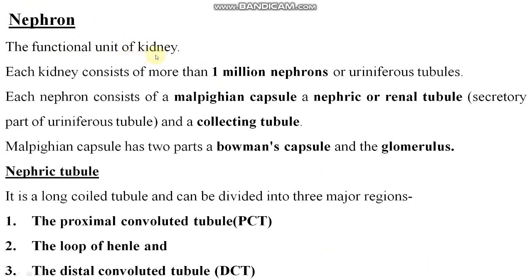So what is a nephron? The nephron is the functional unit of the kidney. Each kidney consists of more than 1 million nephrons, or uriniferous tubules. Each nephron consists of a Malpighian capsule and a renal tubule. Renal means kidney; nephric means related to the kidney. The renal tubule has a secretory part and a collecting tubule. The Malpighian capsule has two parts, the Bowman's capsule and the glomerulus, right?